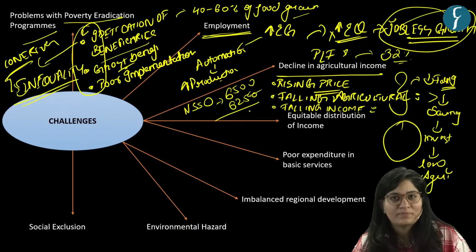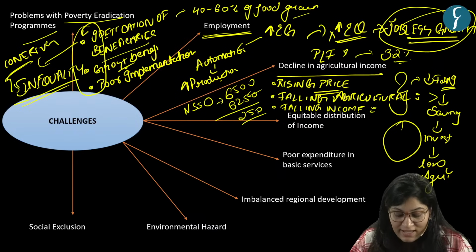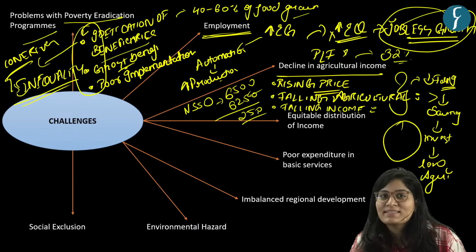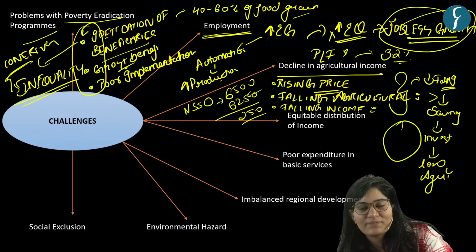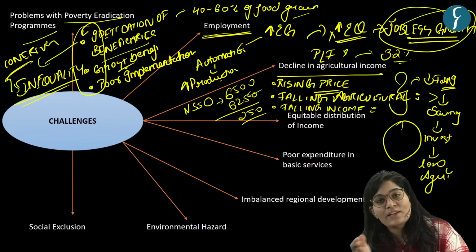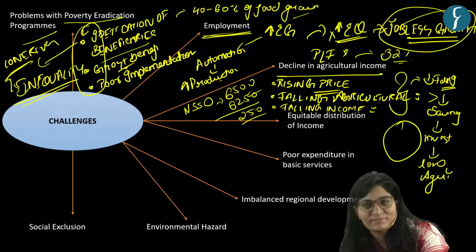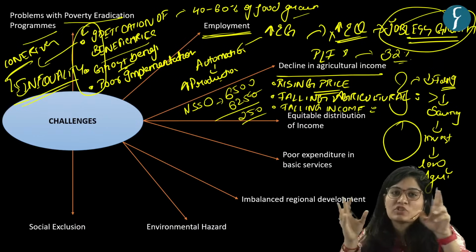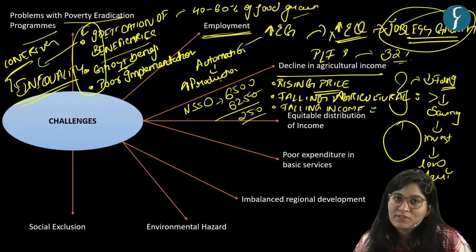Now you know what will be the saving here. So, as I told you, less saving means less investment to increase agricultural productivity. Again, falling agricultural productivity means less earning, less saving. So it's a vicious cycle, which is another challenge with respect to inclusive growth.